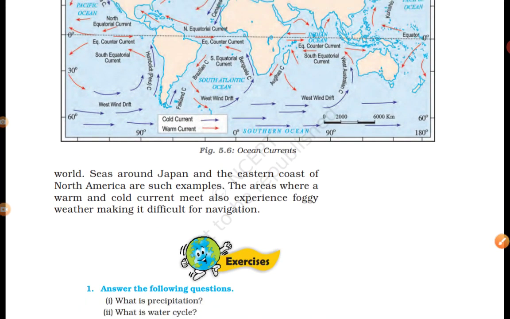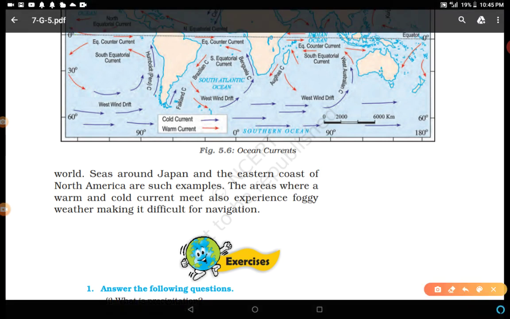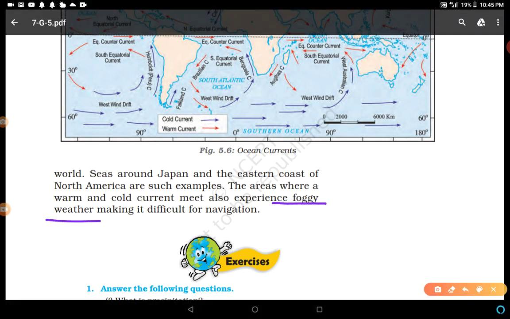After that, it is written here: these are the examples of such areas. The areas where a warm and cold current meet also experience foggy weather. In foggy weather we cannot see easily and visibility is decreased, making navigation difficult. So it creates problems.